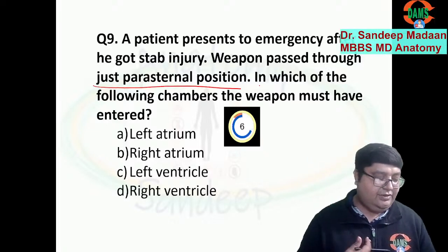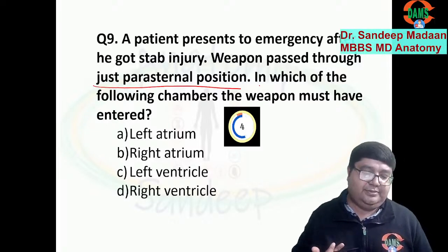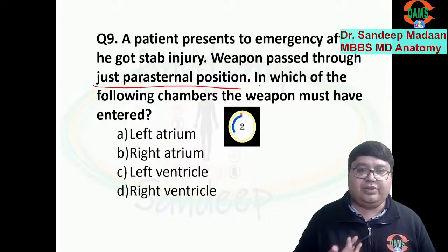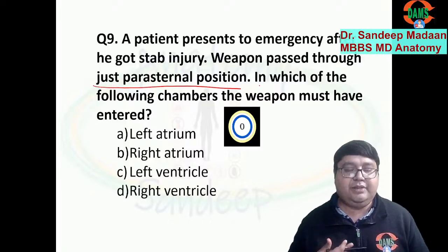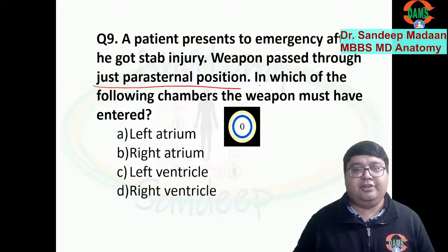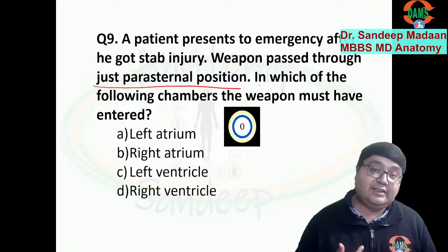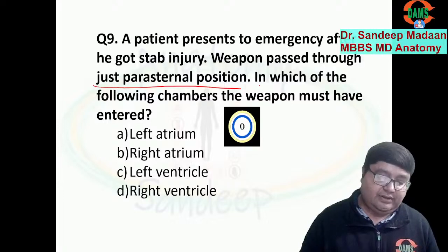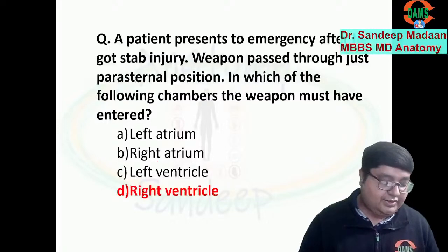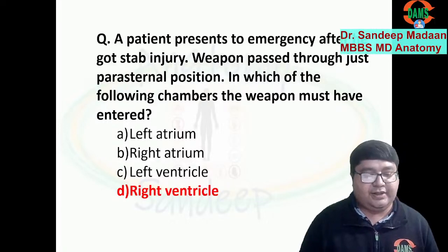Okay, now let me add a little detail here. If an injury is given just to the right of the sternum, in the parasternal area, it can be left or right. If it is just right, we can make a guess, right ventricle. But even if it is just left of the sternum, the answer will still be right ventricle, because just behind the sternum we have the right ventricle, present like this.